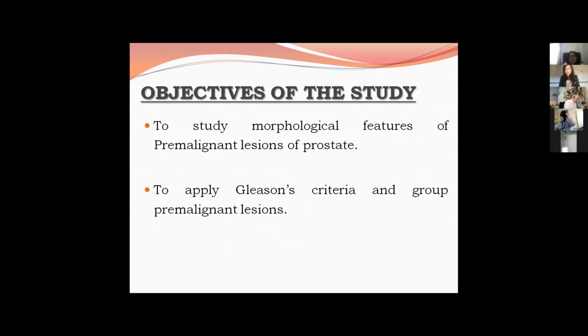The objective of my study was to study morphological features of pre-malignant lesions of prostate, that is high-grade PIN and low-grade PIN, and to apply Gleason's criteria to the adenocarcinoma prostate present with the pre-malignant lesion.